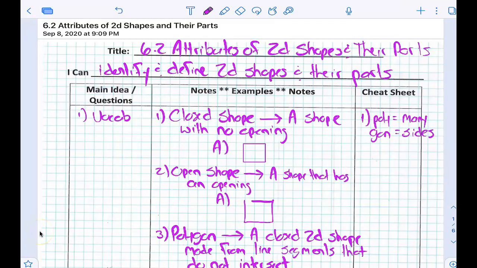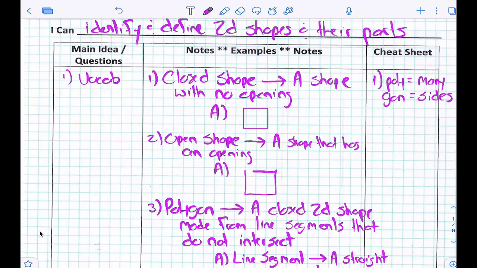Morning! Oh, sorry. Today we're doing 6.2 attributes of 2D shapes and their parts. Can you identify and define 2D shapes and their parts? Yes. All right, closed shape. How many openings does a closed shape have? No. Awesome. An open shape has at least one opening.